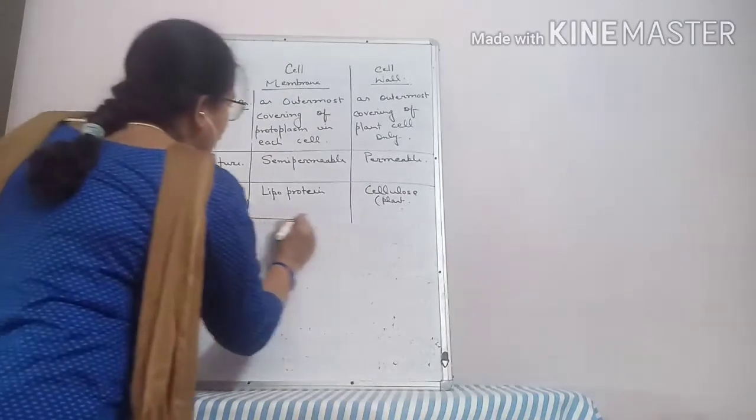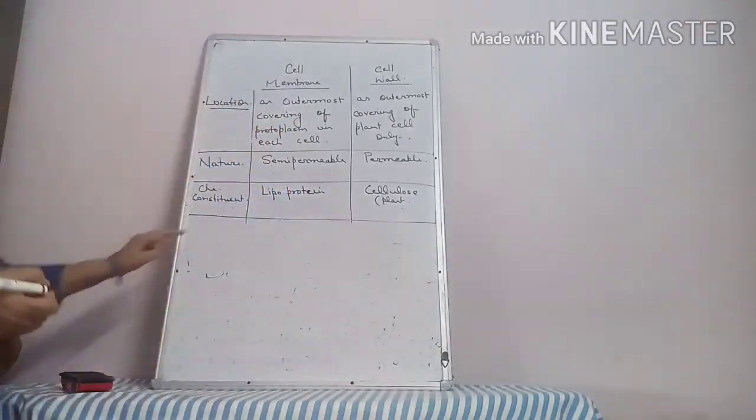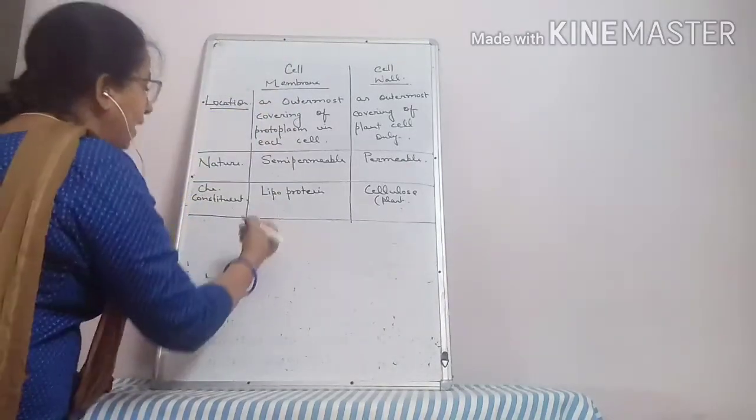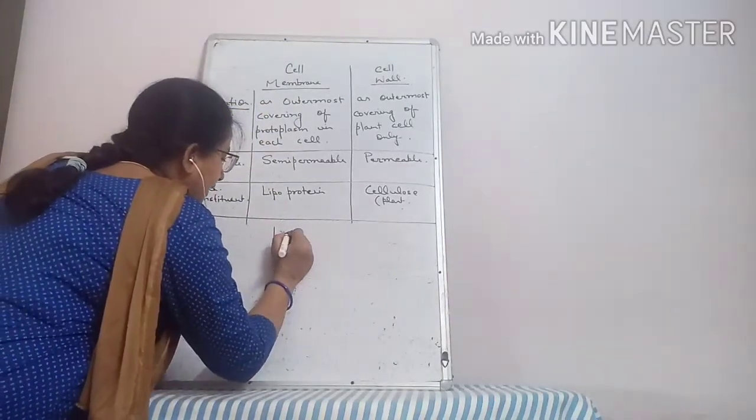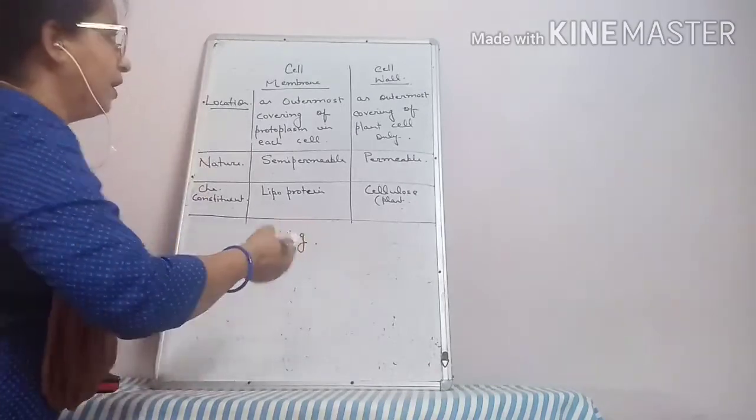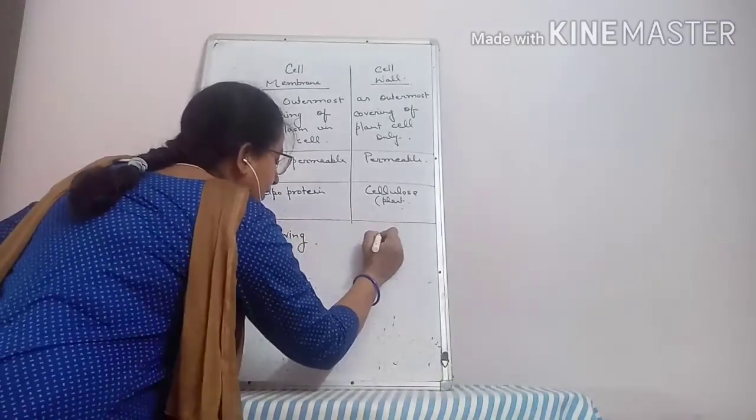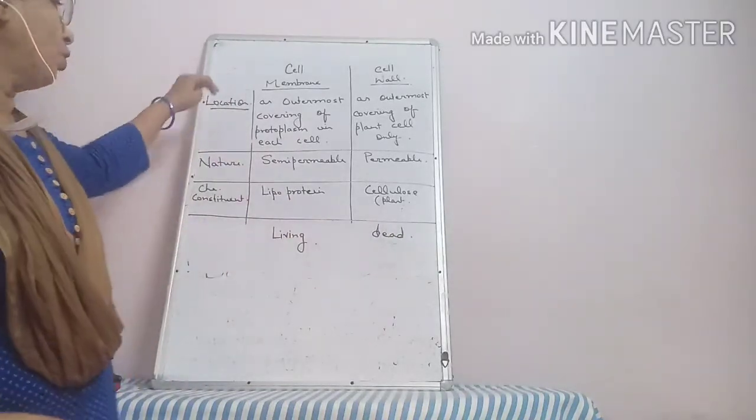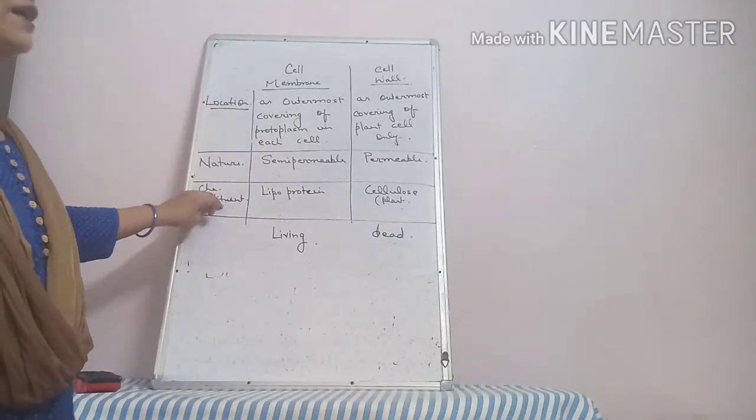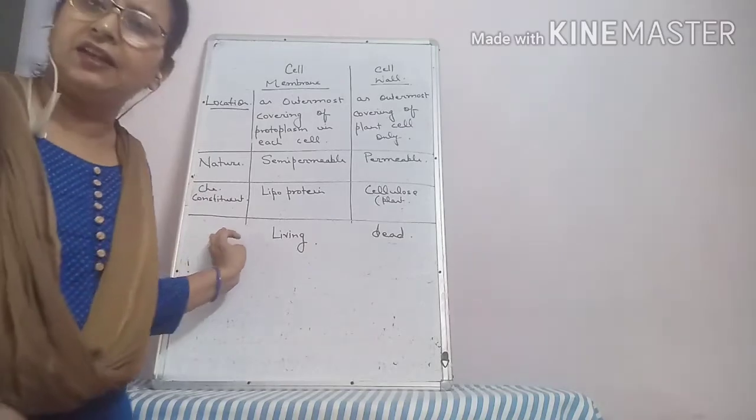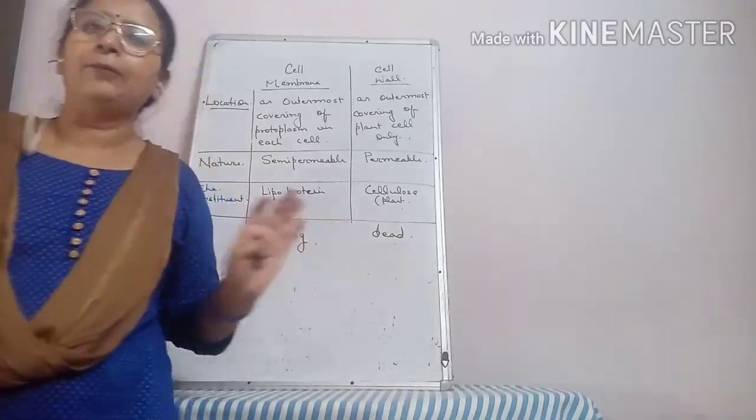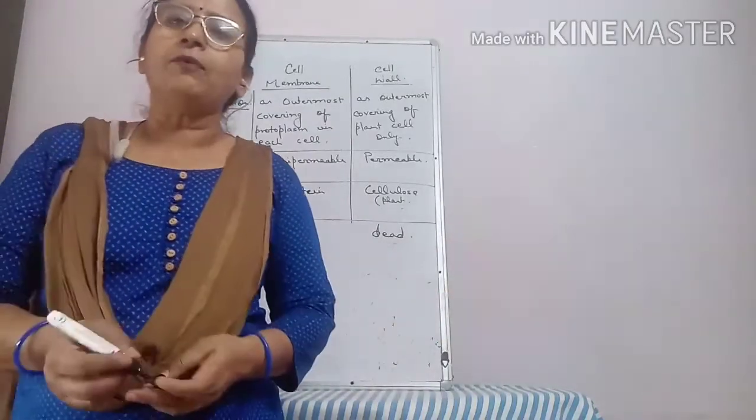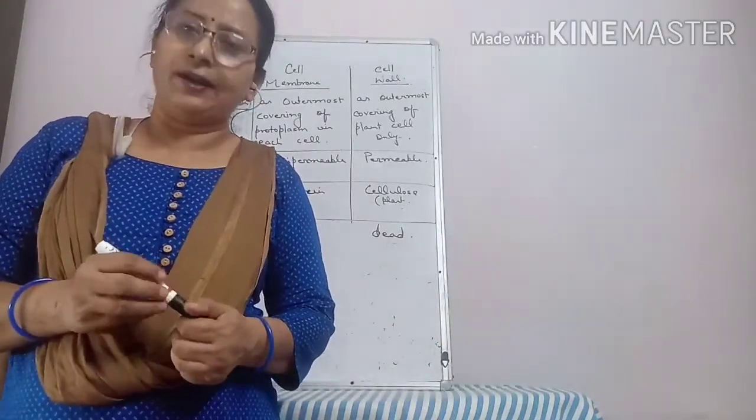Now come to whether it is living or non-living. You will find the cell membrane is living in nature, whereas the cell wall is dead in nature. So in location, nature, chemical constituent and whether living or non-living, you can compare the cell membrane with the cell wall.